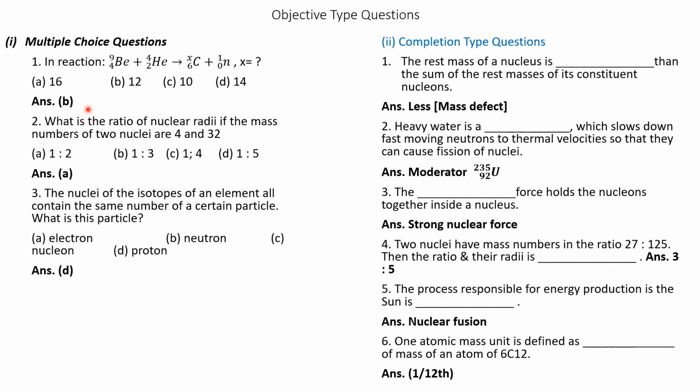Question number 2. What is the ratio of nuclear radii if the mass numbers of the two nuclei are 4 and 32? The options given are A is 1 is to 2, B is 1 is to 3, C is 1 is to 4, and D is 1 is to 5. Correct answer is A, that is 1 is to 2.